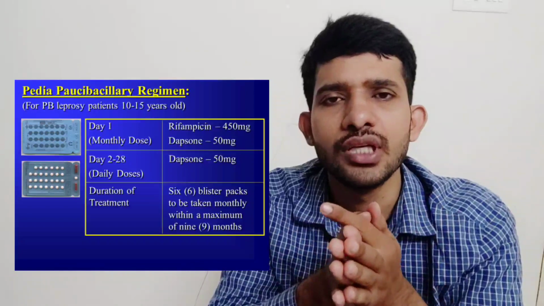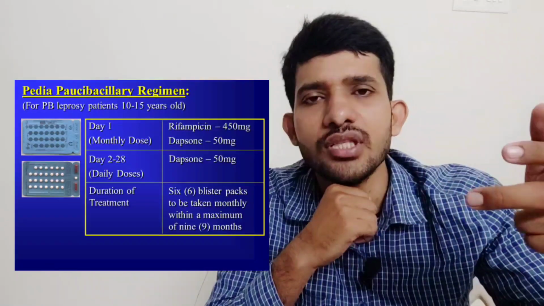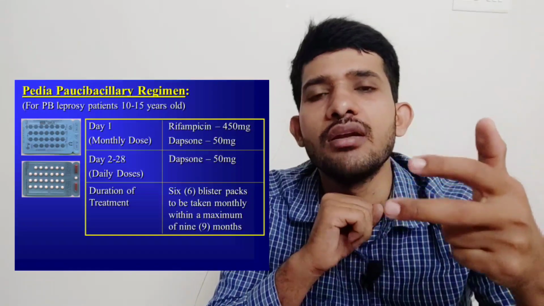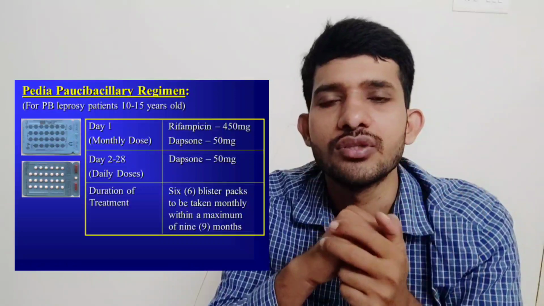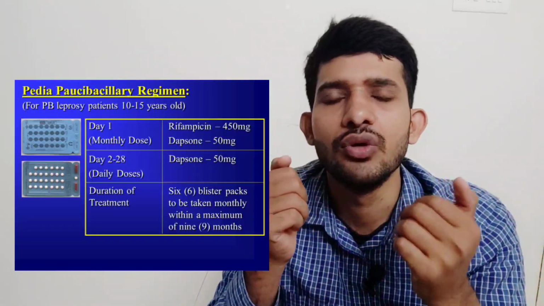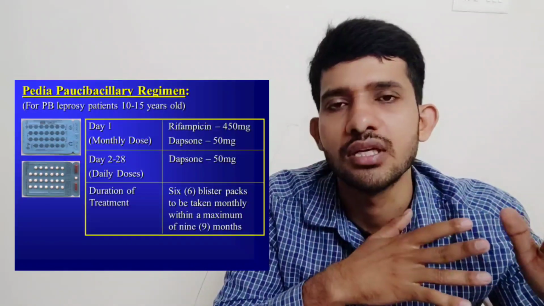So dapsone 50 mg is there. So rifampicin 300 mg plus 150 mg, 2 capsules. Along with these 2 capsules, dapsone 50 mg should be taken under the supervision of the pharmacist or the physician, and from the second day to the 28th day, only one drug, dapsone 50 mg, is taken, and this treatment is performed for 6 months. So this is the treatment strategy for paucibacillary leprosy in children.